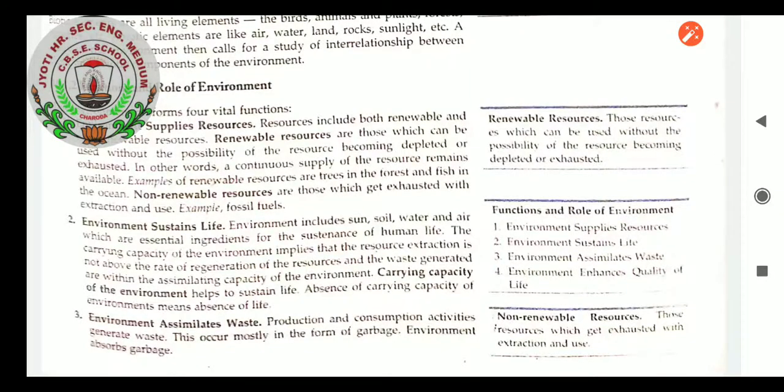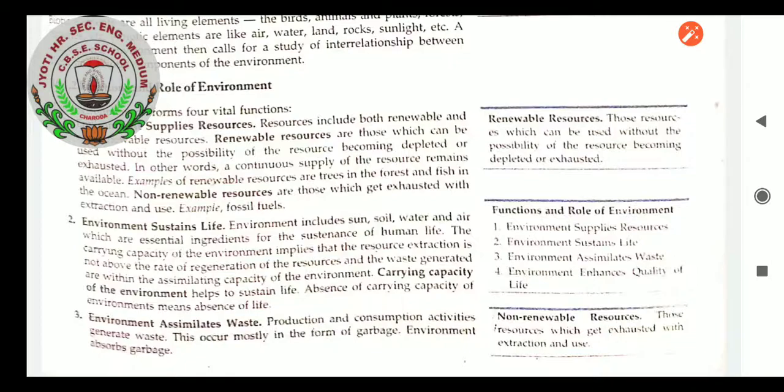Environment sustains life. Environment includes sun, soil, water and air, which are essential ingredients for the sustenance of human life. The carrying capacity of the environment implies that the resource extraction is not above the rate of generation of the resources, and the waste generated is within the assimilating capacity of the environment. Carrying capacity of the environment helps to sustain life. Absence of carrying capacity of environment means absence of life. This is what this particular paragraph states: environment sustains life.